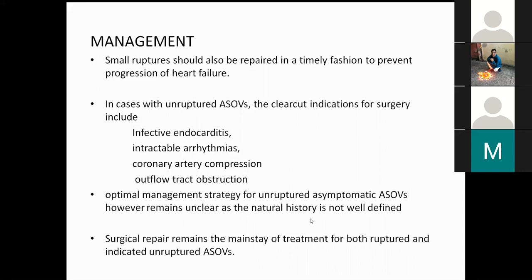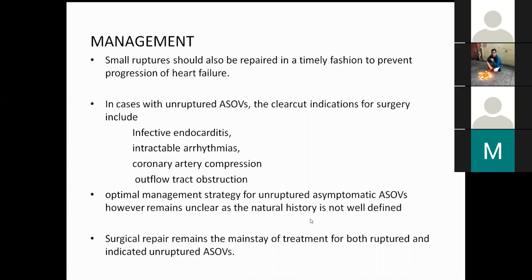We have closed one RSOV with a 24 millimeter post-MI VSD also. If there are multiple openings, at times there is a single opening on one side, so you can close that end and it will be closed off. If there's infective endocarditis, then surgical would be better, especially if it is active endocarditis. If it is healed, with no significant vegetation, we can go ahead and close it. VSD and AR continue to be the two most specific indications where surgery would be advisable.